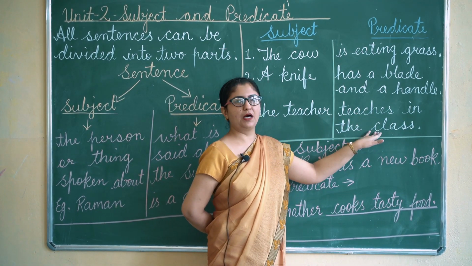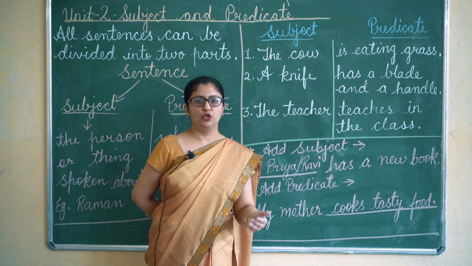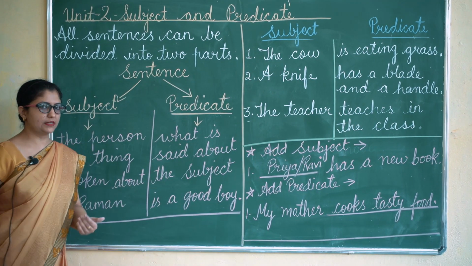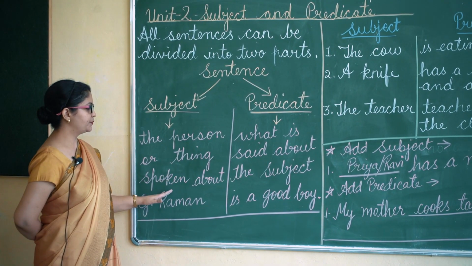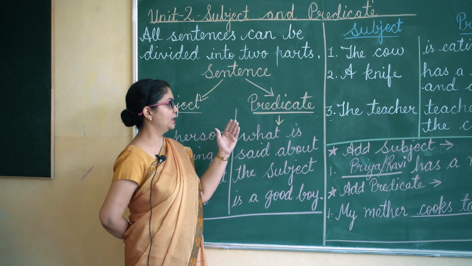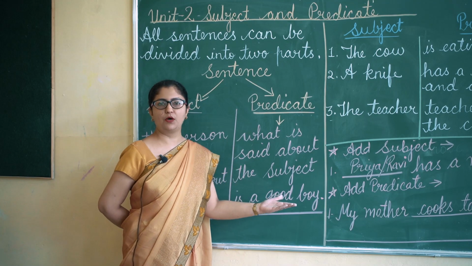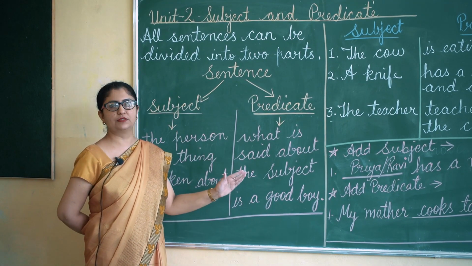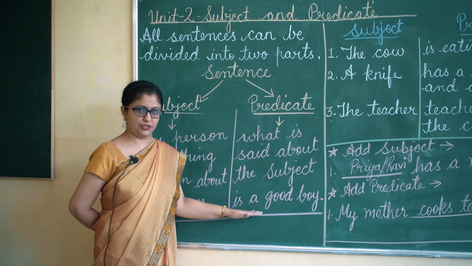So, this part will be the predicate of the sentence. Let us see again, what is the subject? Person or thing spoken about. What is the predicate? What is said about the subject. That part of the sentence will be called predicate.